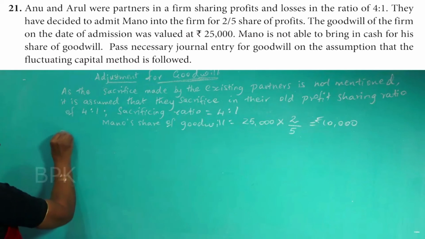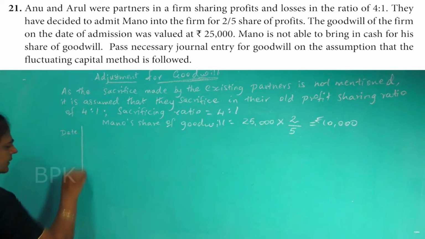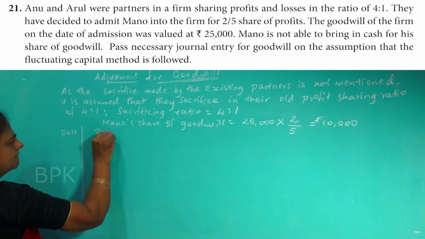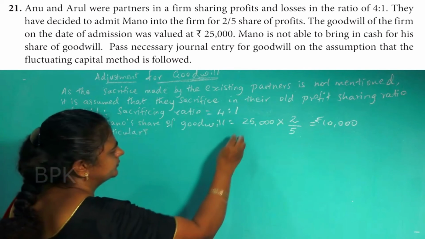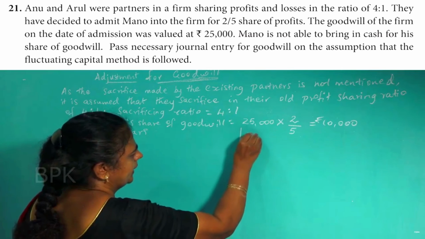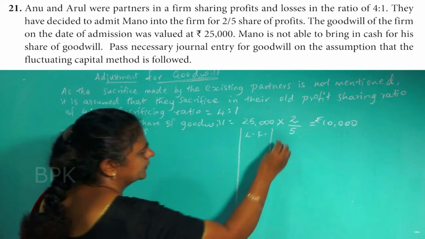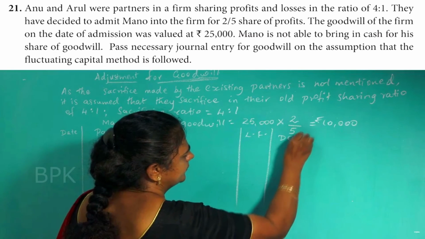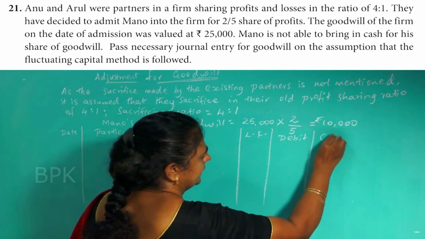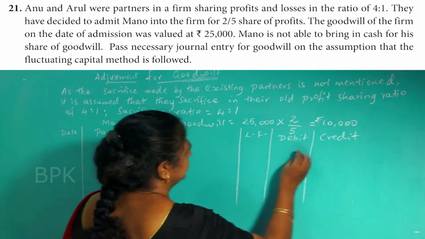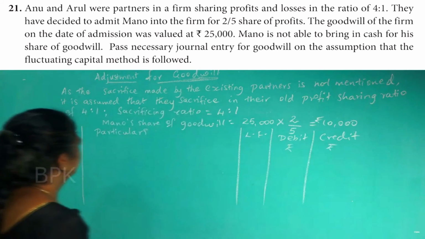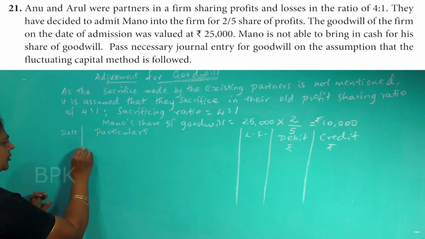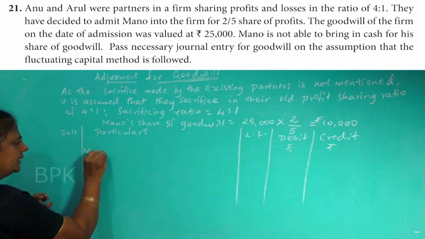You must write like this. First put the format: date, particulars, LF, debit, credit. Put rupees. Mano is not bringing cash, so Mano's account should be debited.